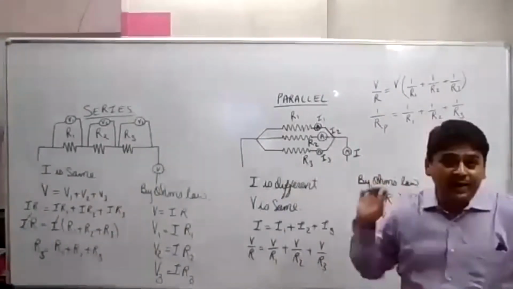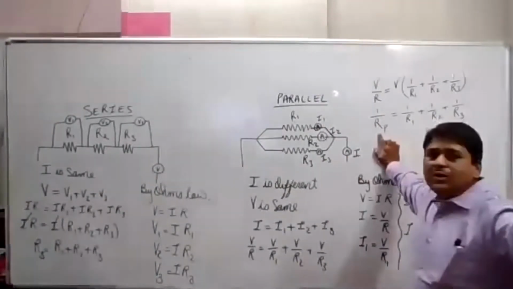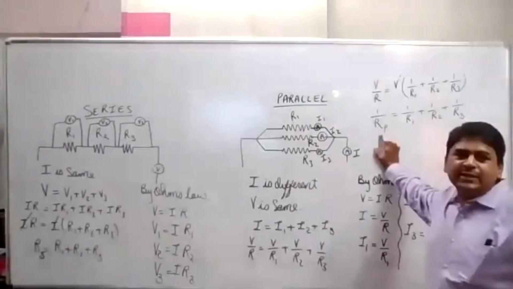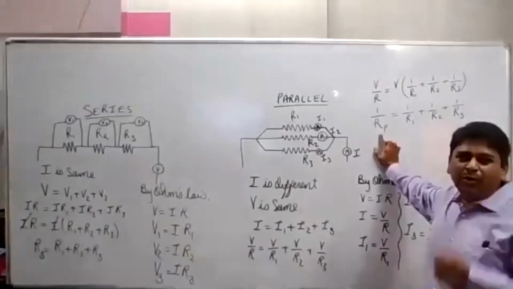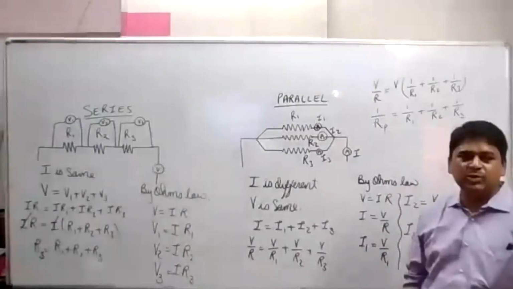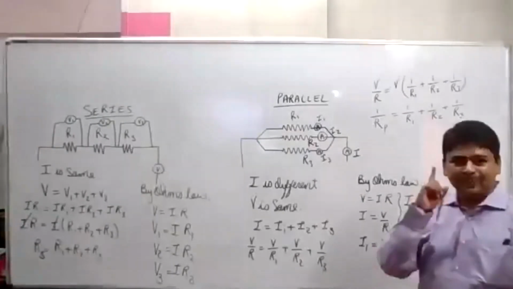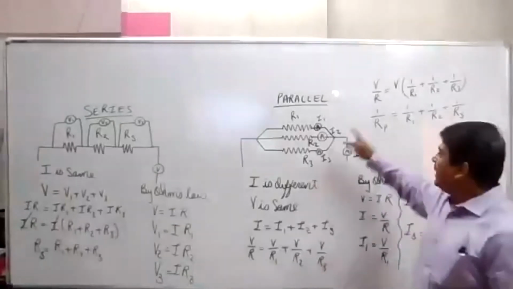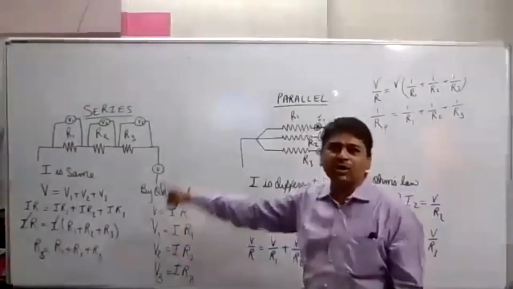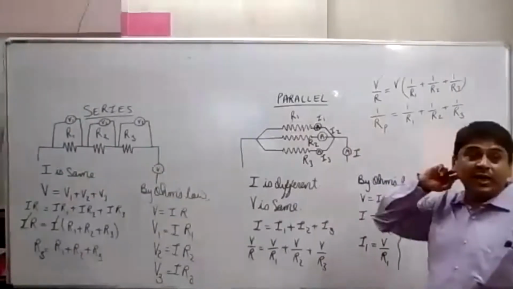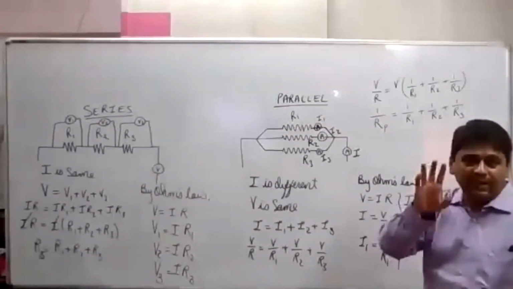Now we'll talk about the value. What can you comment on the value of the total equivalent resistance in parallel? Will it be more than the values of the individual resistances or less? Less. Beta, this is a reciprocal, so whatever it is there, it will be inverted here. Okay? And you will ask, sir, why will this happen? Let me tell you.